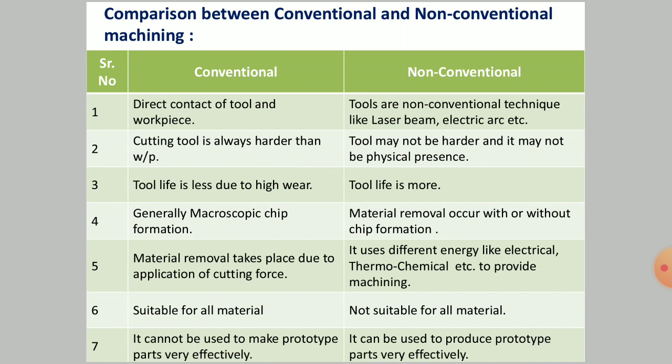That is all about the comparison between the conventional and non-conventional machining processes. I hope that you all have understood the principal differences between the conventional and non-conventional machining processes.